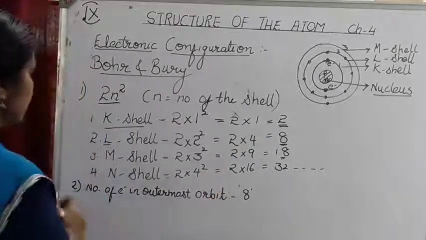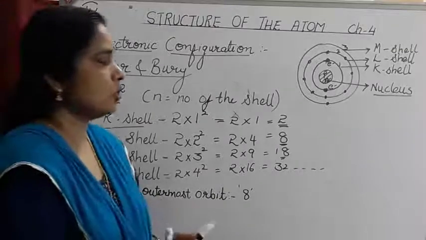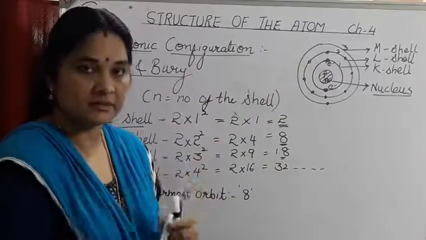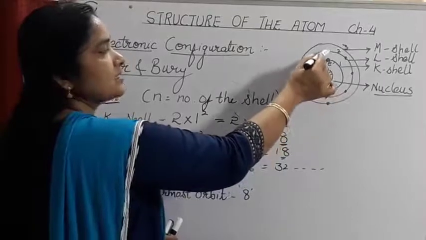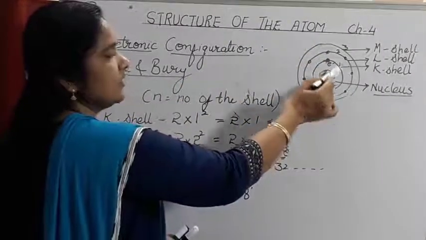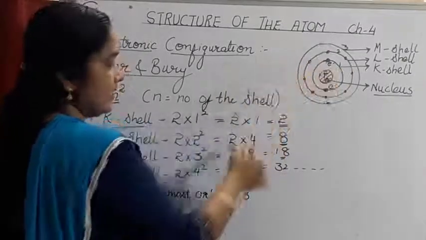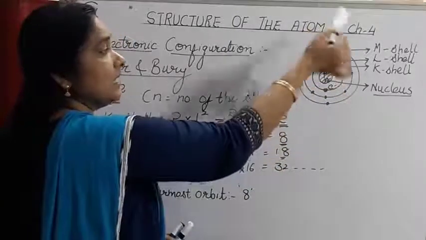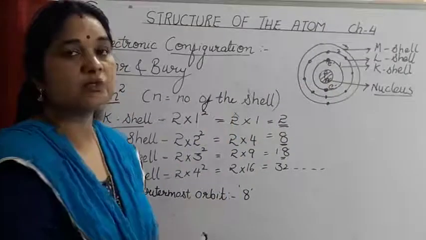What is rule number 3? Rule number 3 is that electrons occupy the various shells in a step manner. Only if the inner shell is fully occupied will the next shell get filled up. So if the 2 electrons are filled in the K shell, the next electron will go and fill the L shell. And if the 8 electrons are fully filled in the L shell, then only the next electron will occupy the third shell. So that is rule number 3.